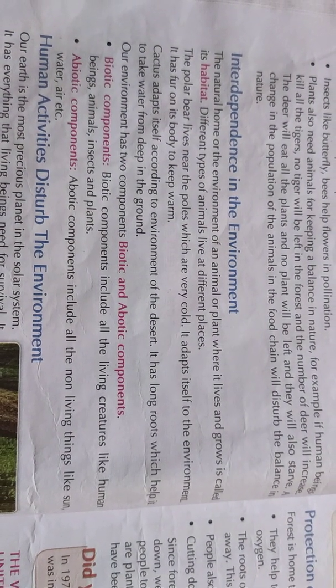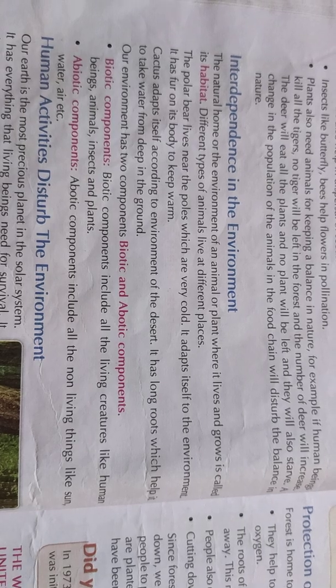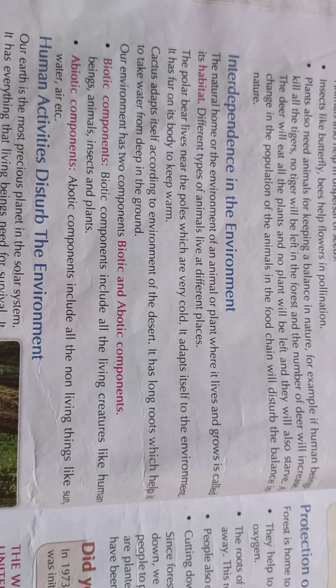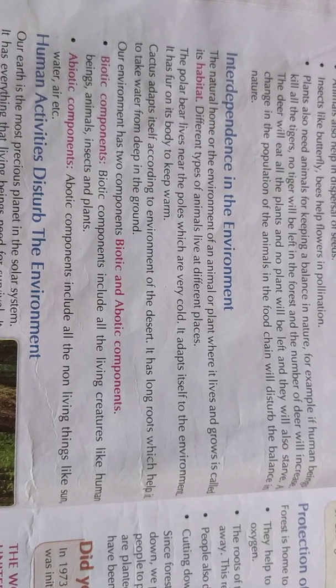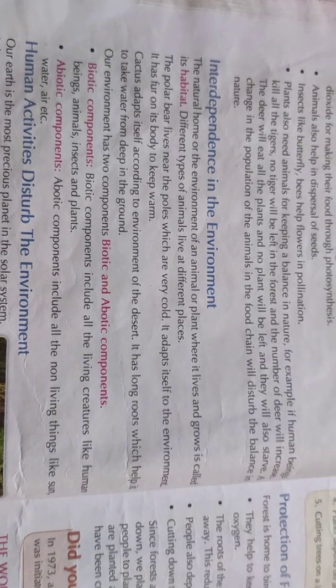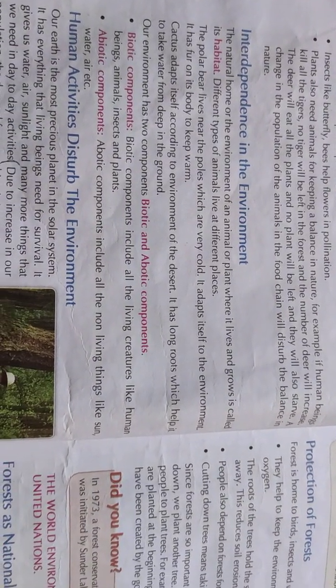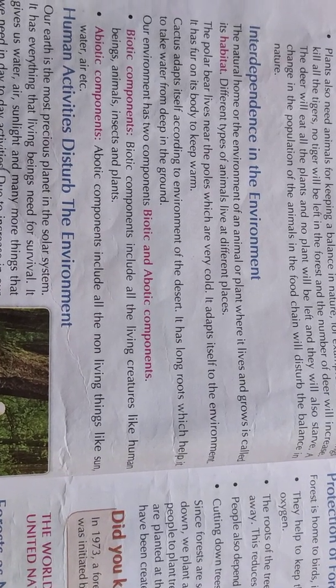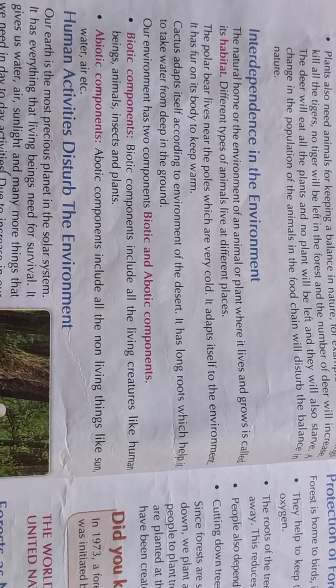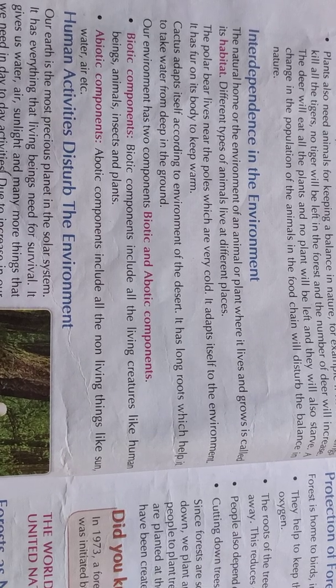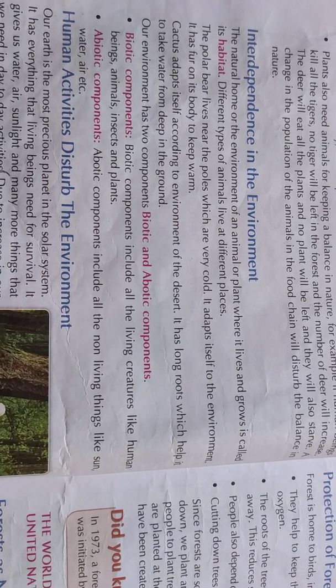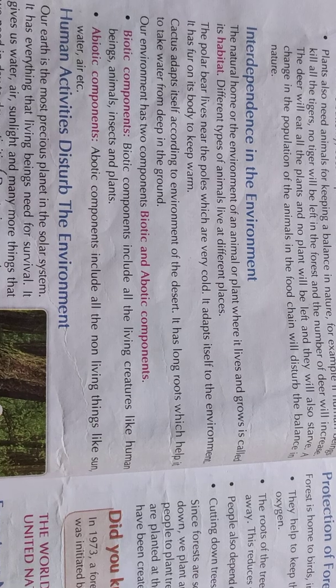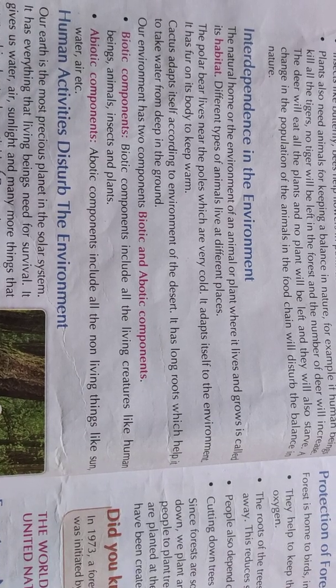As you know, the natural home or environment of an animal or a plant, where it lives and grows, is called its habitat. But different types of animals live at different places. For example, the polar bear lives near the poles, which are very cold. So it adapts itself to the environment, and it has fur on its body to keep warm.